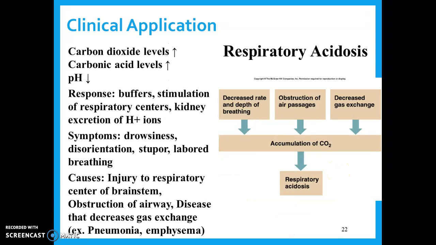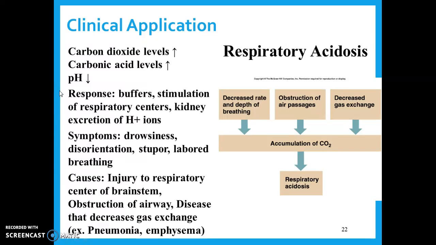Okay, so we're going to look at acidosis first. There are two different categories of acidosis, and they are going to be based on what causes them. So the first one we're looking at is called respiratory acidosis. Respiratory tells us it has something to do with breathing. All right, so let's look. It says carbon dioxide levels increase. So something with the breathing is making our carbon dioxide levels go too high. We mentioned earlier that carbon dioxide leads to carbonic acid. So carbonic acid levels are going to go up, and that makes our pH go down.